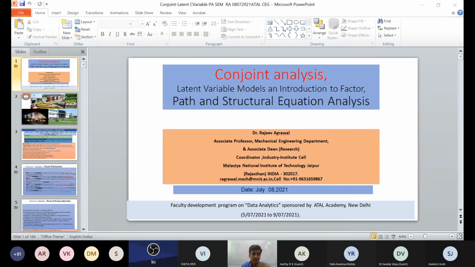These are the various research projects which I have taken in the last 15-20 years, and some of the projects I am also writing. So I would be taking the first talk, for the first half an hour. I am going to cover the types of conjoint analysis, how conjoint analysis works, what the conjoint models are, and then case studies and applications of conjoint.